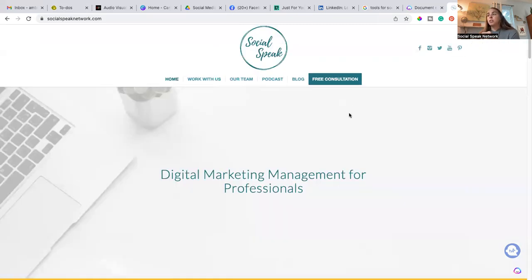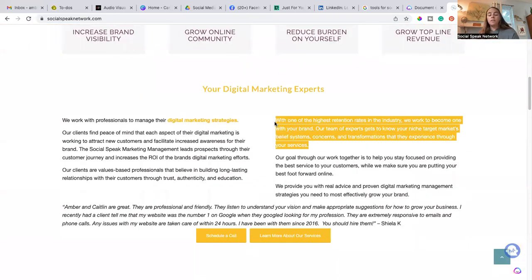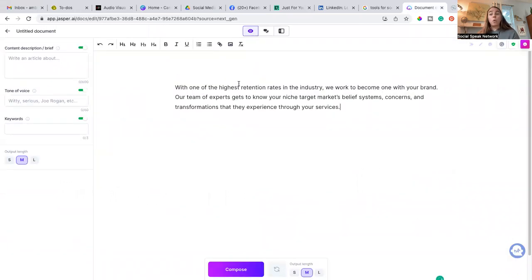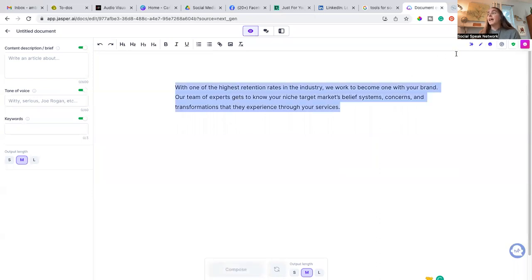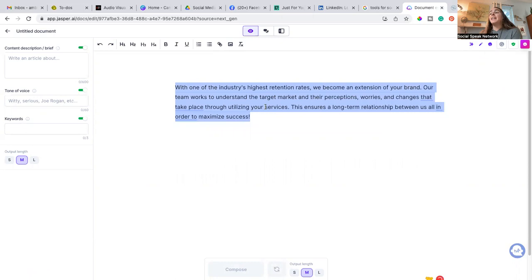And let's say I'm just going to pull content from our own site since we did write this, but let's say I love this piece of content, but I want to reword it for a social media post. I can copy that content into this document and I can click these 3 little stars to rephrase. It's going to rephrase this piece for us. And so if I don't like that one, I can click try again. And oh, that's the one. I can click check, and it's going to update that content.